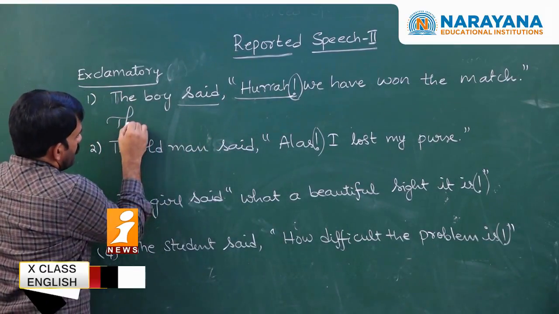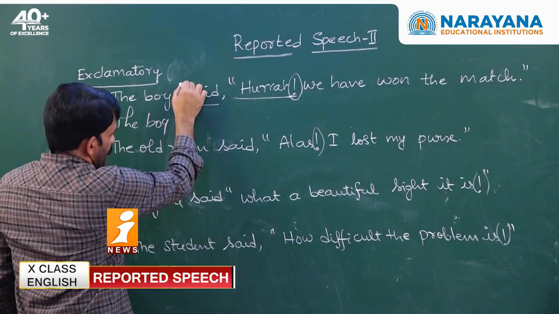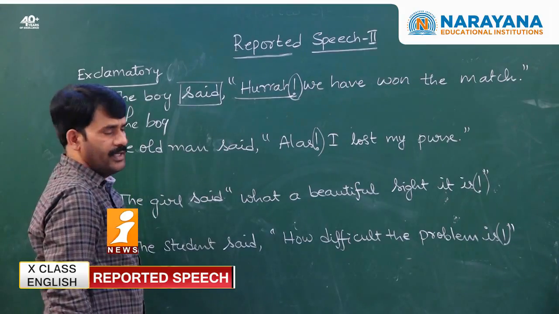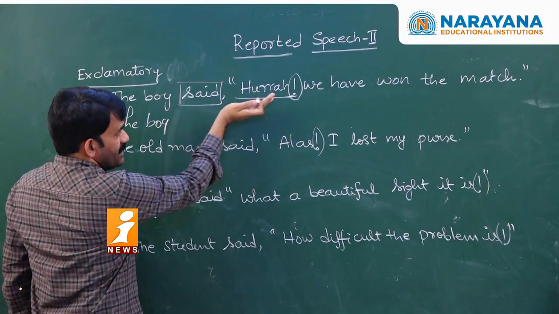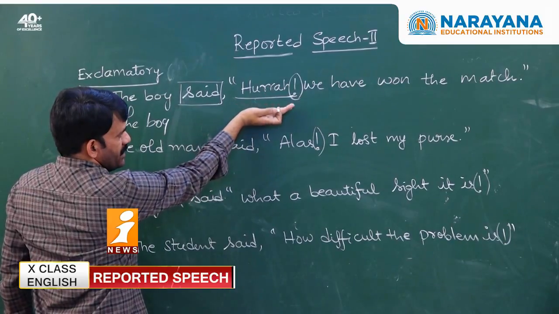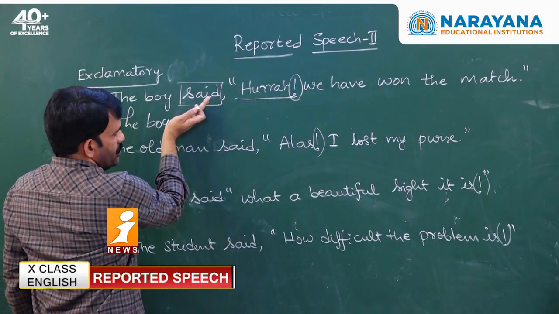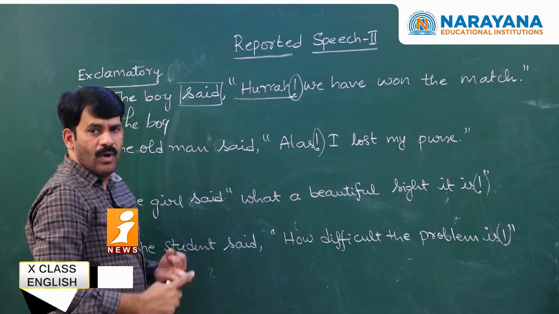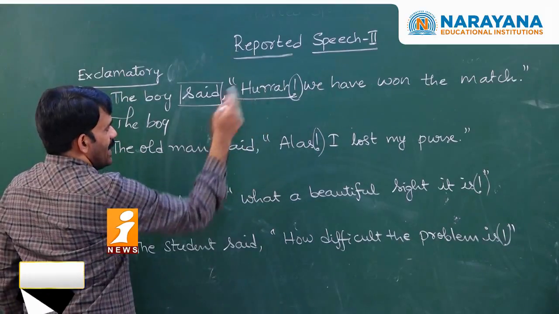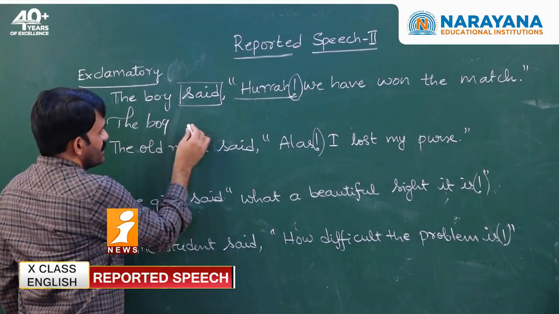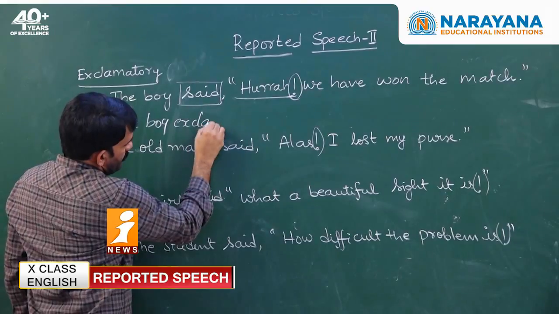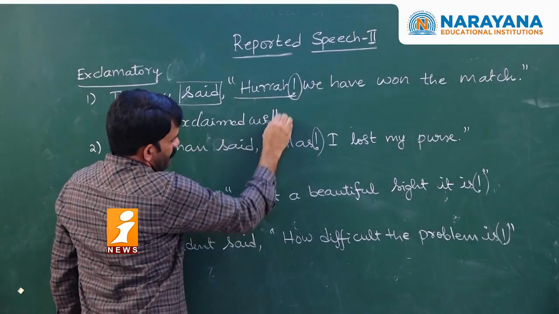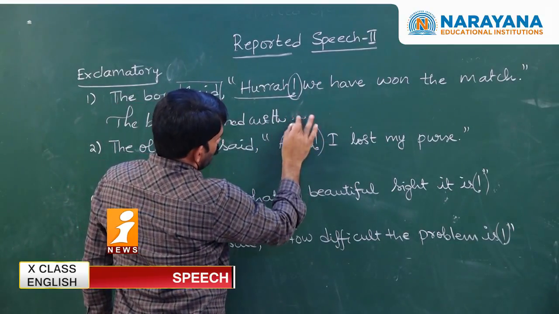So, the boy, shall I take said into indirect speech? No, very good. Why? Whenever there is an exclamatory sentence, said or said to needs to be changed to exclaimed with joy, wonder or sorrow. As it is a happy word, let me take: the boy exclaimed with joy.